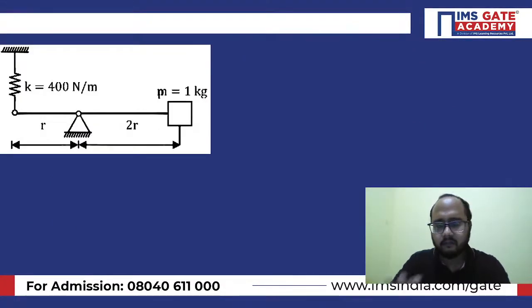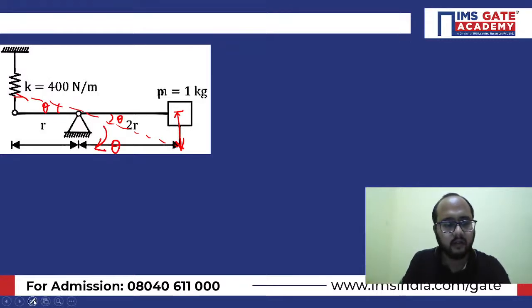Okay, so this is the diagram. Here we'll solve. Let's suppose we have given the deflection like this. So let's suppose this is the deflection. This is the angular disturbance. Theta is the angular disturbance, you have given like this. This theta disturbance you have given. Now, see, theta is our disturbance.